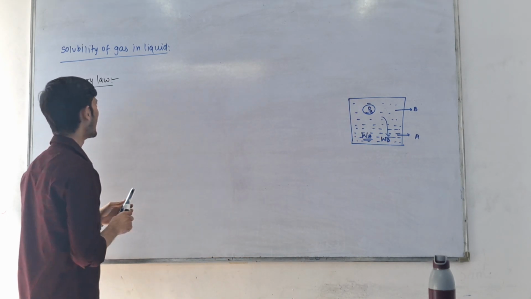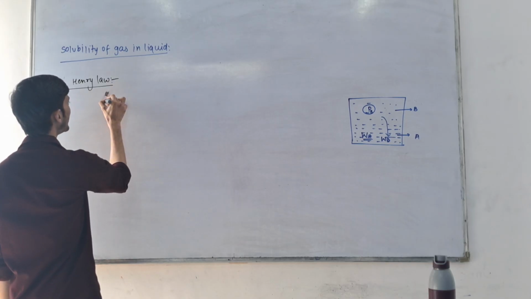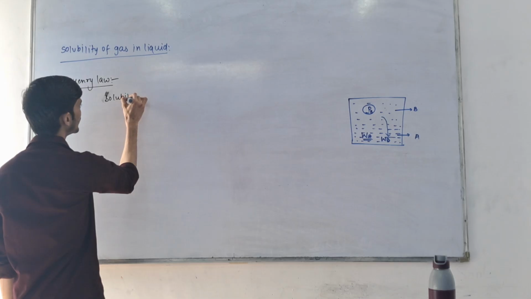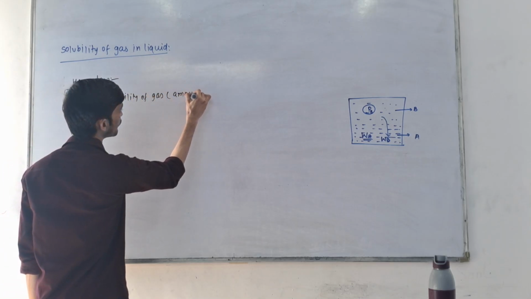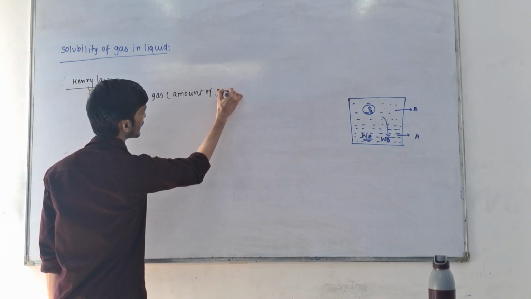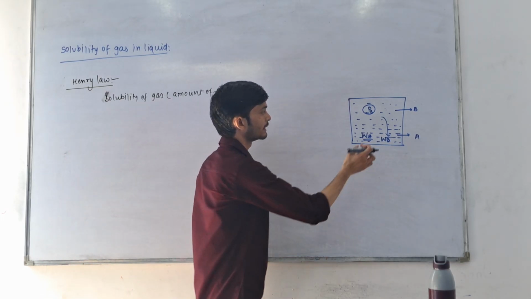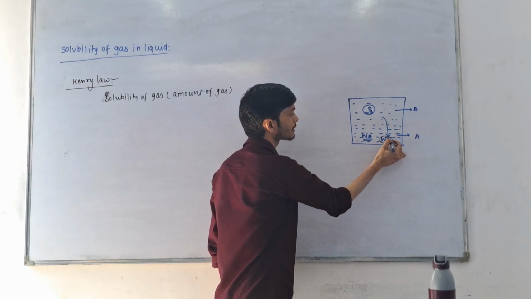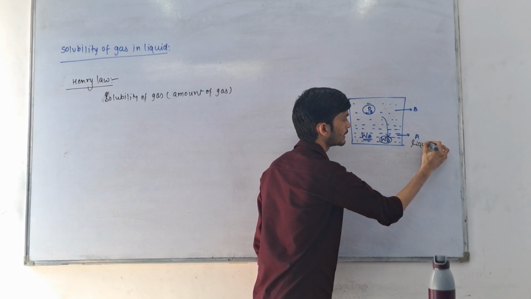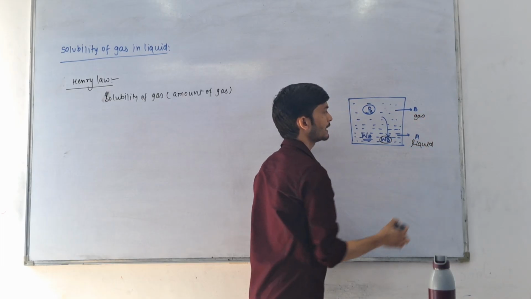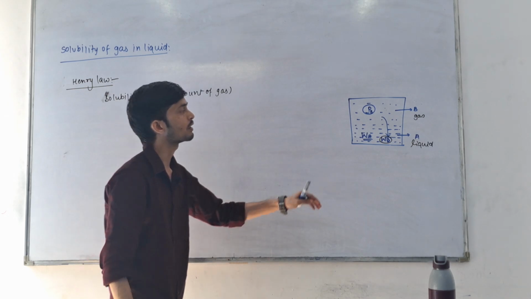Now what Henry law says is that the solubility of gas, or we can say the amount of gas dissolved in any liquid, that means the amount of gas dissolved in liquid A, is directly proportional to the partial pressure of gas.